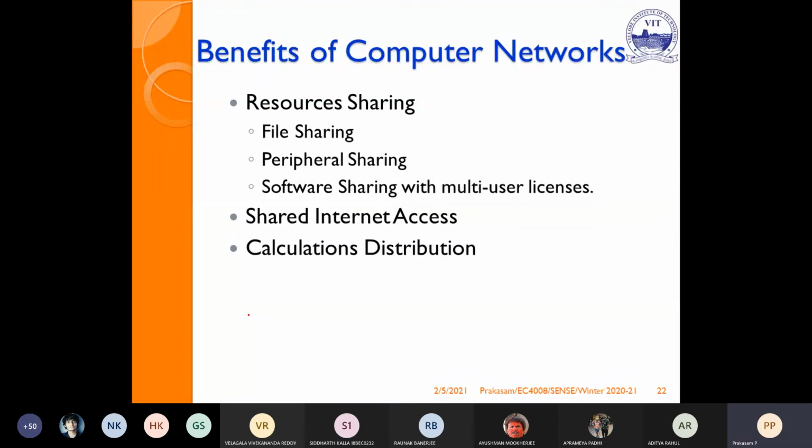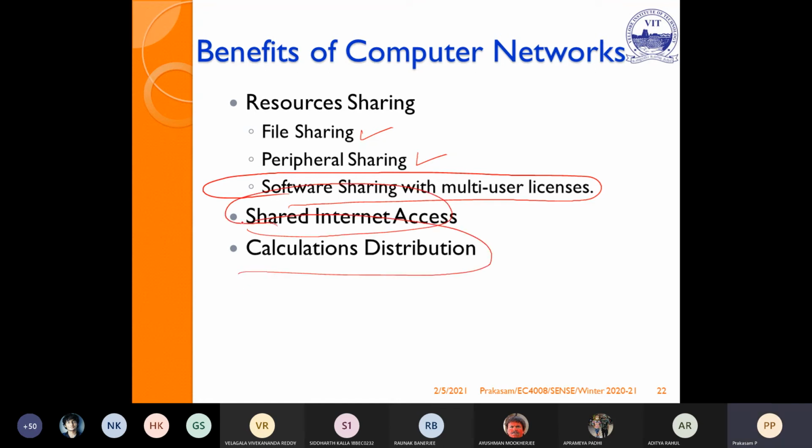So the benefits of using computer networks: resource sharing, even file sharing. You can share the peripherals. You can share the software also with a multi-user license. Then shared internet access, we can share the internet also. Then calculation of distributions: the routing table, how we are going to distribute the packets, that also you can easily calculate if you are using computer networks.